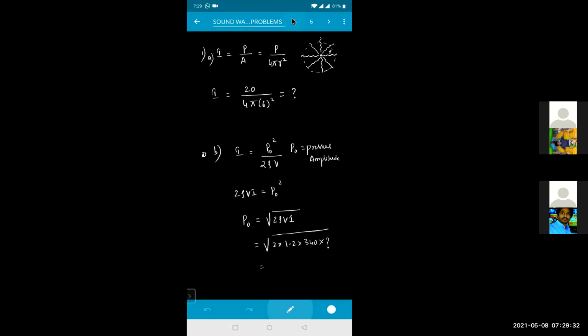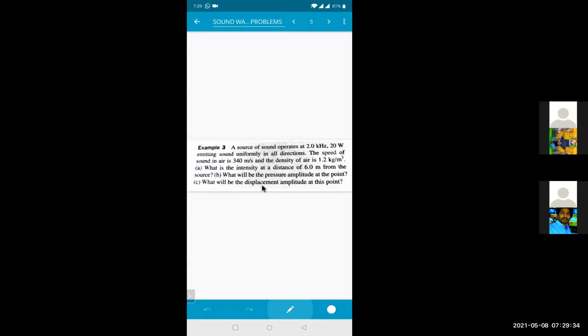Okay. Number C. What will be the displacement amplitude at this point? What do you mean by the displacement amplitude at this point? I mean to calculate the displacement in terms of pressure and in terms of intensity. The source of sound is operating at 2 kilohertz, so he has given the frequency. Frequency is given as 2 kilohertz, that means 2 into 10 to the power of 3. The speed of sound, density, intensity and pressure amplitude are done. Now the displacement amplitude at this point.